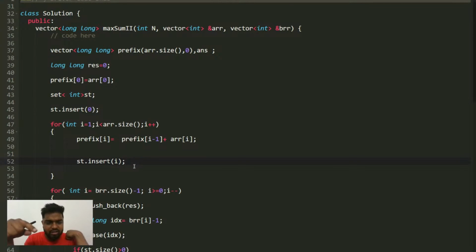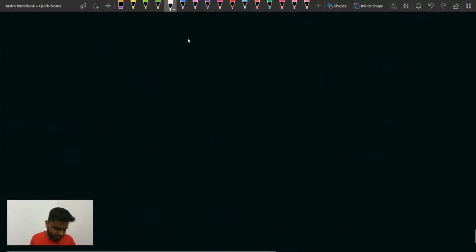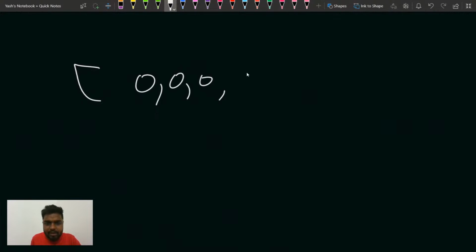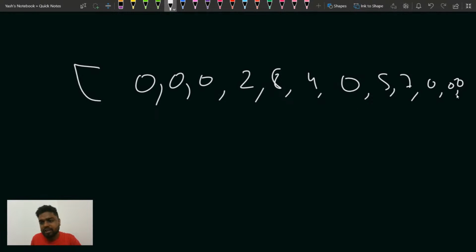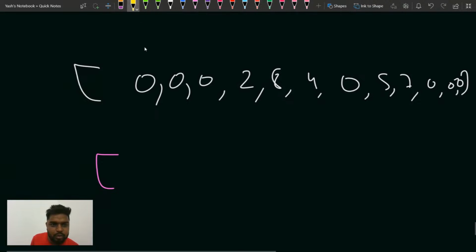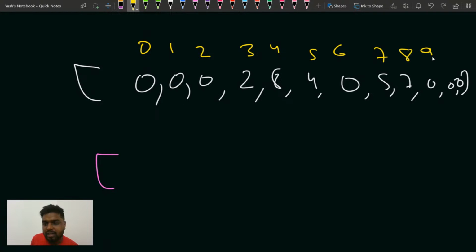So the thing is, initially I'm inserting all the indexes inside my set. And how will I get the index of 0? Understand one thing: why am I using the set here? Suppose you had got these things: 2, then 8, then 4, and then 0, and then 5, 7, 0, 0, something of this kind. Inside the set I will store the indexes. See, let's say the indexes are 0, 1, 2, 3, 4, 5, 6, 7, 8, 9, 10, 11.